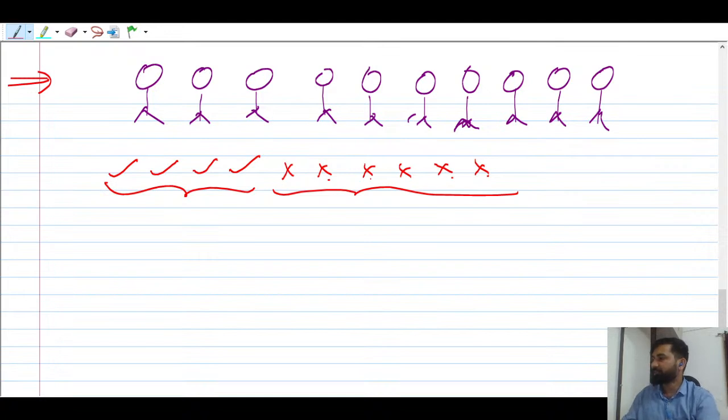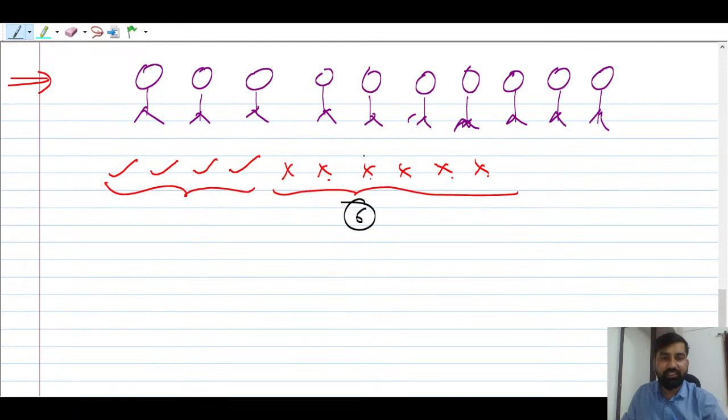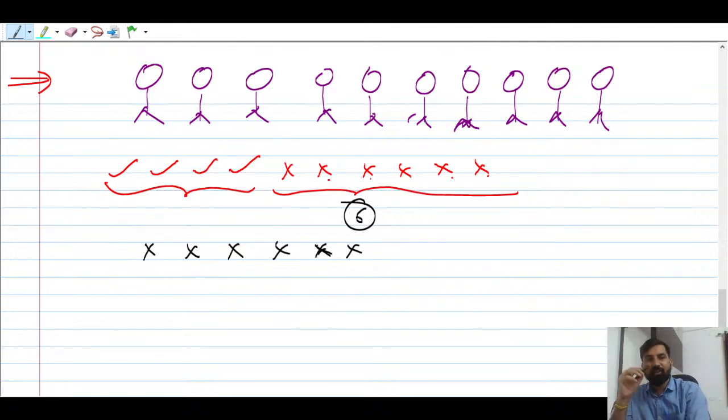आप क्या करोगे यहाँ पर, what you are going to do, see, now you can choose this, right? These 6 trees you can take, right? Okay, I mean these 6 trees you just take and only 4 trees has to be cut down and they should not be consecutive। तो आप क्या करो यहाँ पर, ये 6 trees को आप पहले लिख लो यहाँ पर, 1 2 3 4 5 6 अब इसको मैंने क्रॉस से डिनोट किया, it doesn't mean that I am going to cut these trees, okay। मैं इन ट्रीज को कट नहीं कर रहा हूँ, याद रखना, ठीक है। मैं किसको कट करूंगा, जो टिक है, टिक वाला, in the sense they are going to be cut, okay, understood।